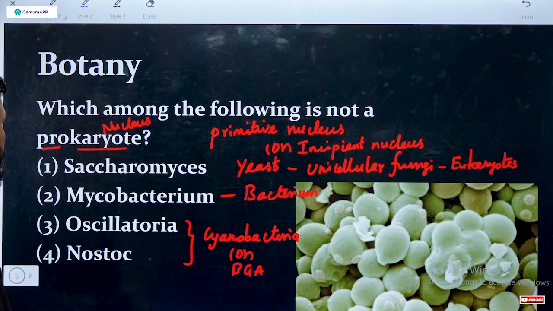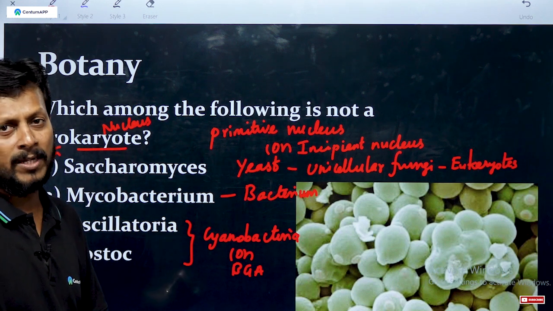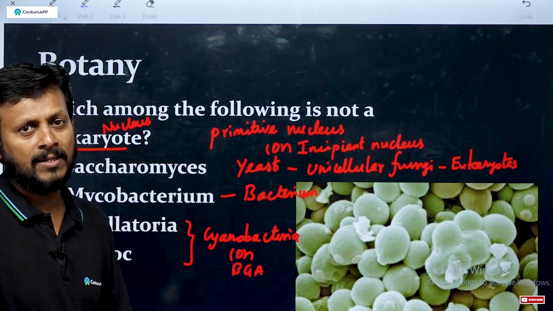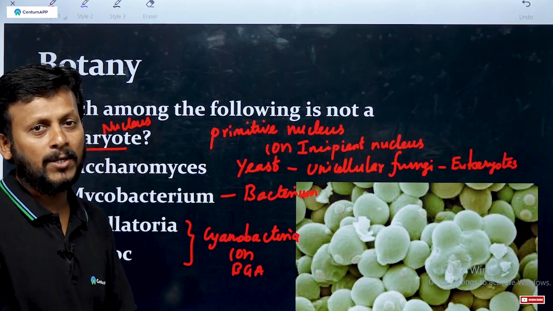Which option is not a prokaryote? Saccharomyces cerevisiae, one of the yeasts. This is a unicellular fungus, a eukaryotic organism. The remaining are all prokaryotic organisms.